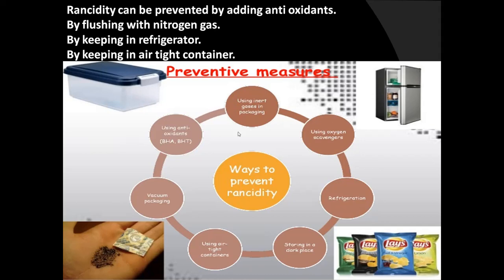Here are some more ways: using inert gas in packaging, that is nitrogen gas, using oxygen scavengers that will eat away the oxygen, keeping in a refrigerator, and storing in a dark place also prevents rancidity. By keeping in an airtight container, and vacuum packaging. Vacuum packaging is also one more important measure to prevent rancidity. So these are the different ways to avoid rancidity of food.